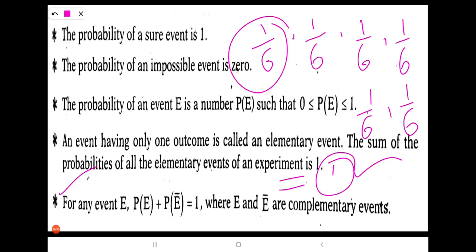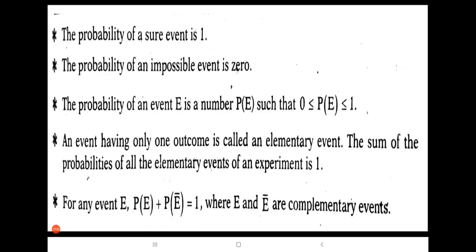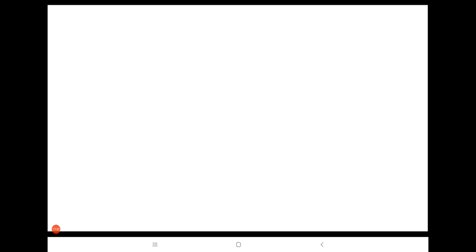I will get to the last point. For any event E, P(E) plus P(E bar) is equal to 1. The probability of an event and the probability of its complementary event sum to 1, where E and E bar are complementary events. The sum of the event and its complementary event is equal to 1. This we use in problems, right. So the formula to find the probability of such given events is P(E), where E is the event and P is the probability.